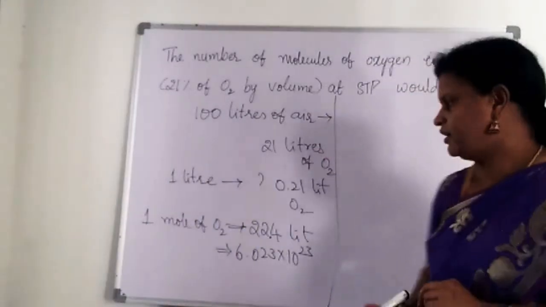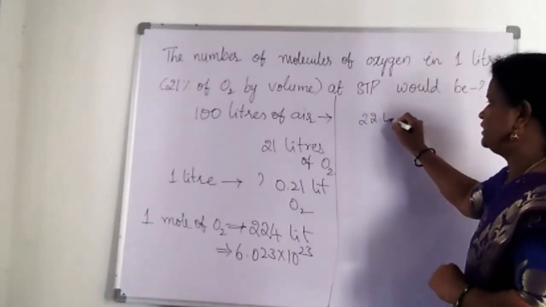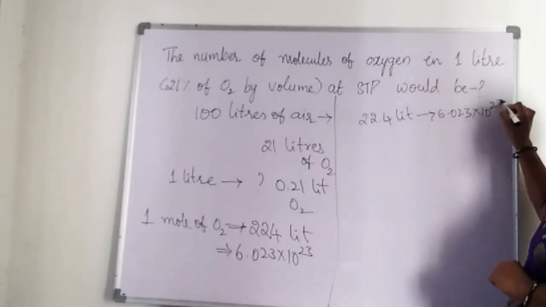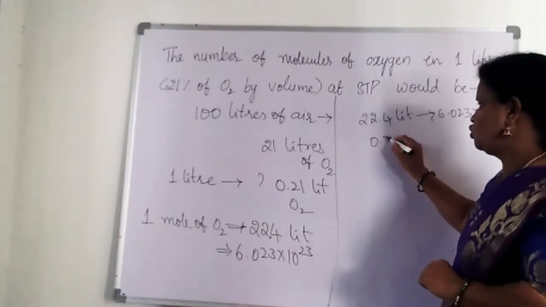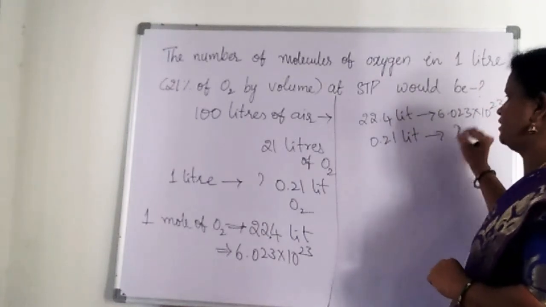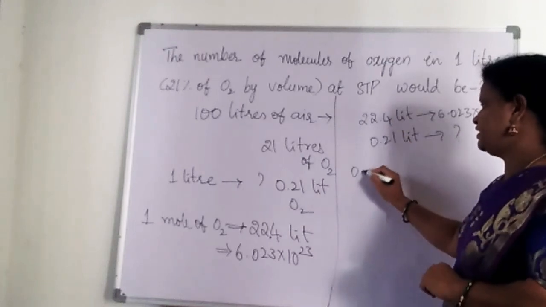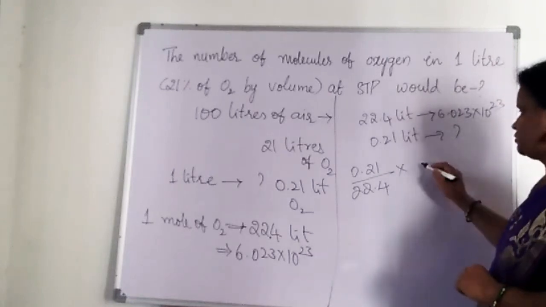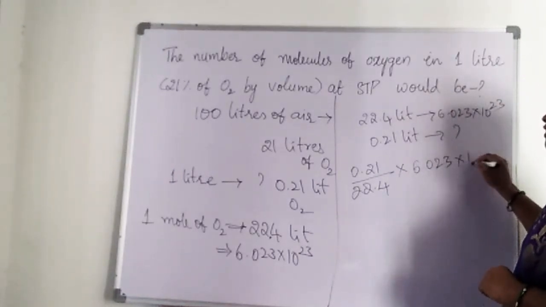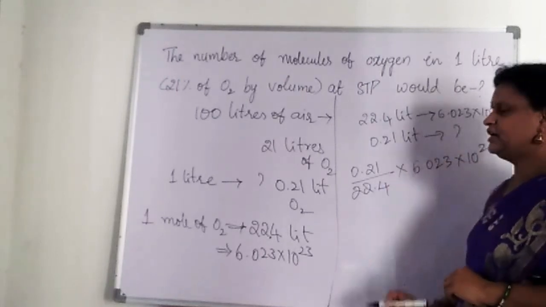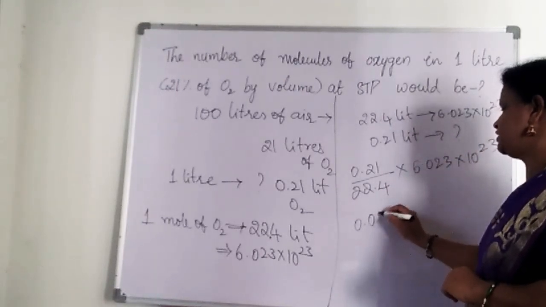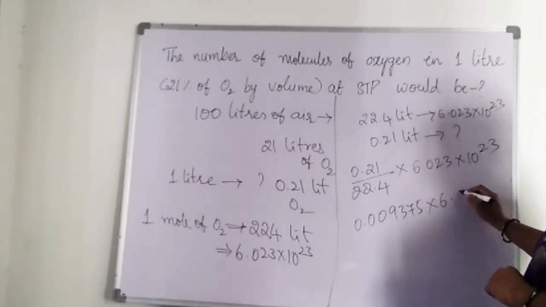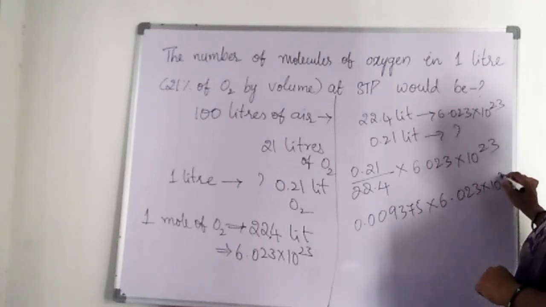Now we have to find out how many oxygen molecules 0.21 liters of oxygen will contain. 22.4 liters of oxygen contains 6.023 into 10 power 23, but here 0.21 liters will contain how many oxygen molecules? So we do 0.21 divided by 22.4, into 6.023 into 10 power 23. If you do this division, we get 0.009375, and this we have to multiply with 6.023 into 10 power 23.